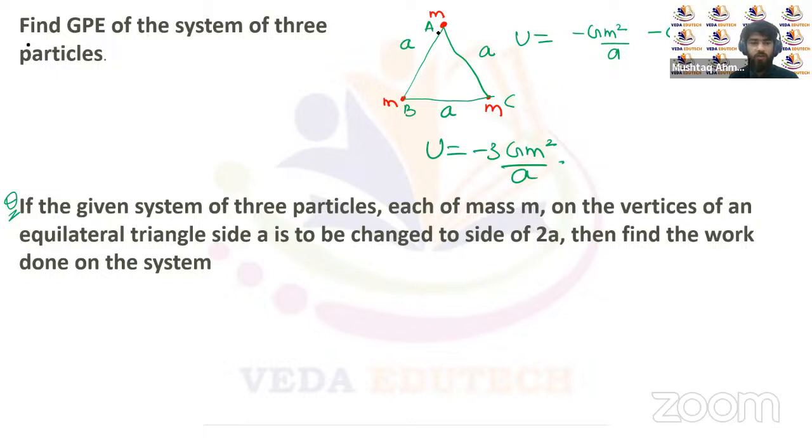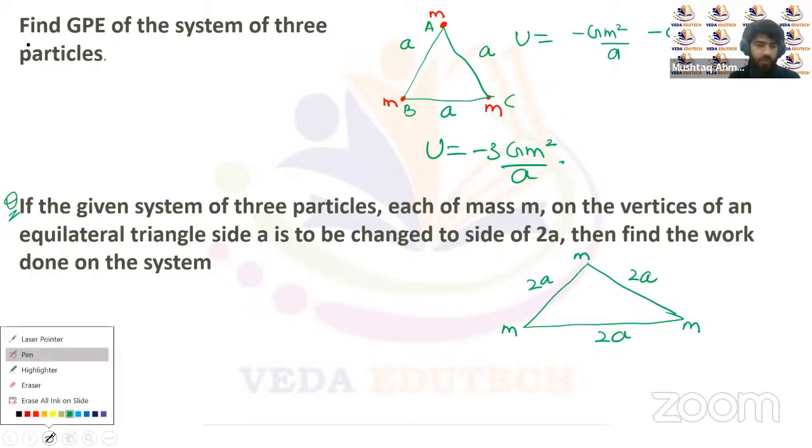Now, what is happening here is that we are changing the side of the equilateral triangle from A to 2A. This is M, M, and M. Let's suppose the side of this triangle is now 2A.